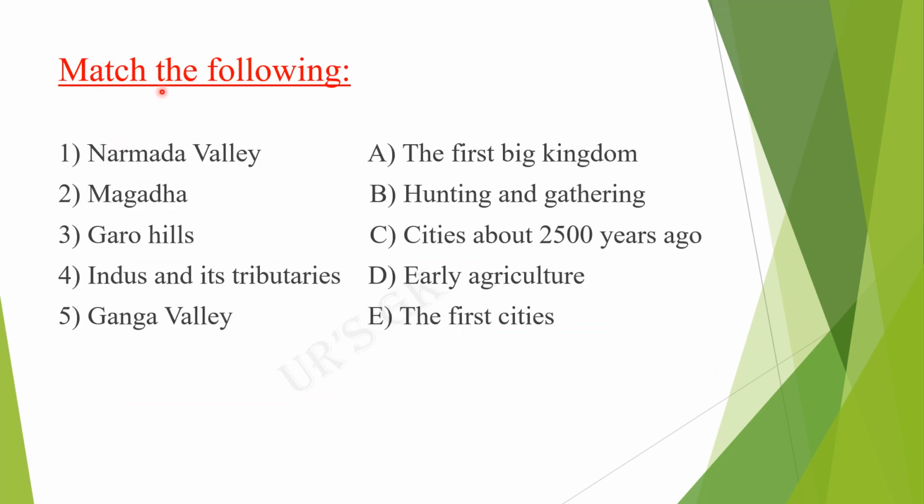This is a match the following, on what we have discussed till now. Please try to solve this. This is also very important. It can be asked for 1 mark in the CTET exam. First column: Narmada Valley, Magadha, Garo Hills, Indus and its tributaries, and Ganga Valley. Second column: the first big kingdom, hunting and gathering, city about 2,500 years ago, early agriculture, the first city. Please match these and comment.